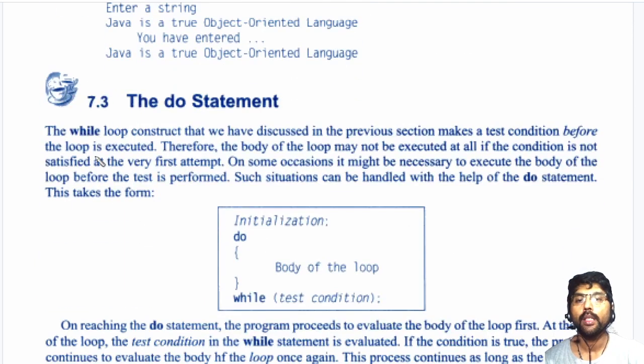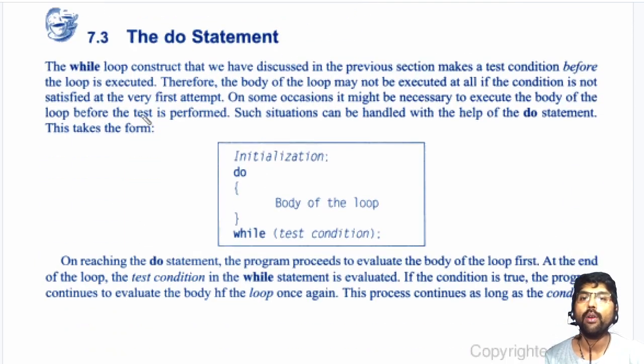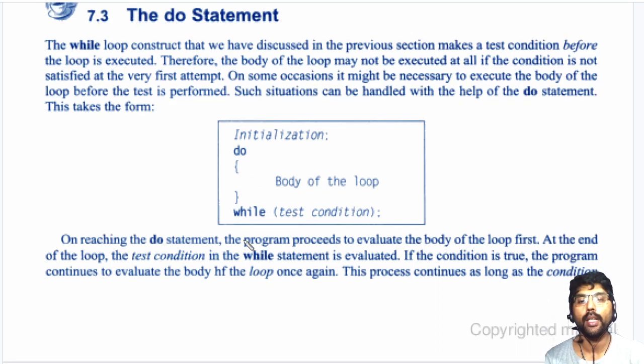Now this is an example of do while. In the do while statement, as I told you, it is an exit control loop. So the body part of the loop will be executed at least once. After that, the condition check will be done. If this condition is true, again the body of the loop will be executed. Otherwise, if the test condition is false, then the do while loop exits. This is the way our do while loop works.